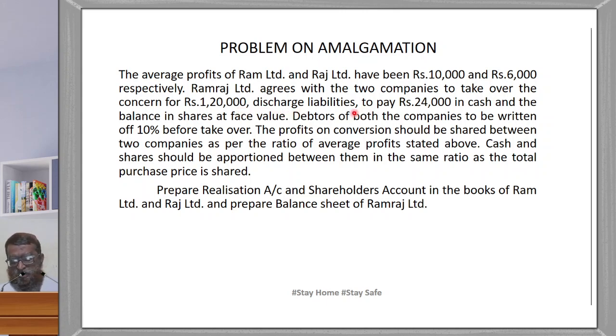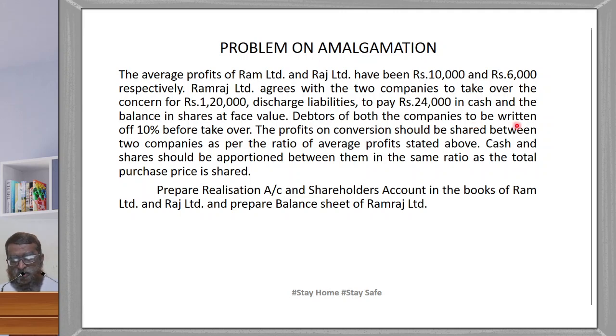They will discharge the liabilities. To pay 24,000 in cash, out of 1,20,000, they will pay 24,000 in cash and the balance in shares at face value. So 24,000 will be deducted from 1,20,000. 1,20,000 total purchase consideration. Out of that, 24,000 cash means the remaining 96,000 is in the form of shares.